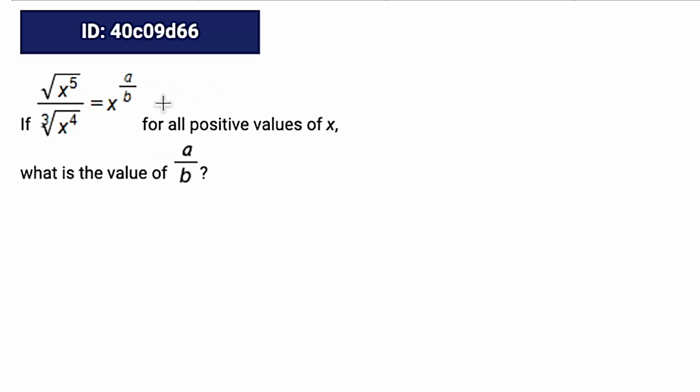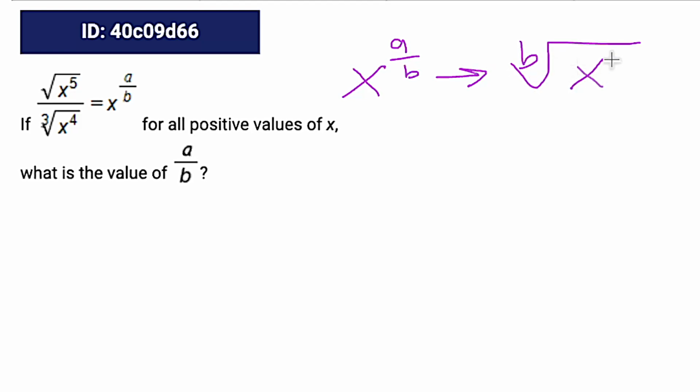And the rule here is, if you have, I'll use a over b for example, if we had x to the a over b, that would be the same as the b-th root of x to the a. So what you have is the numerator stays with the base underneath the radical sign. The denominator goes in the little divot here.